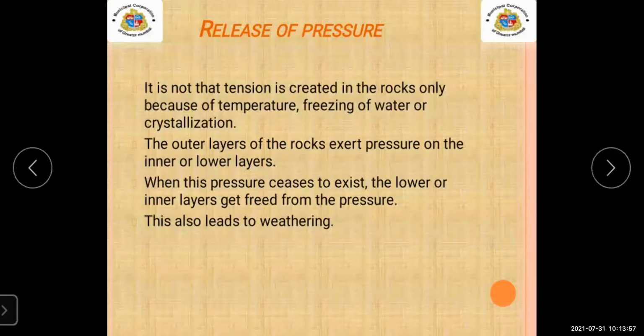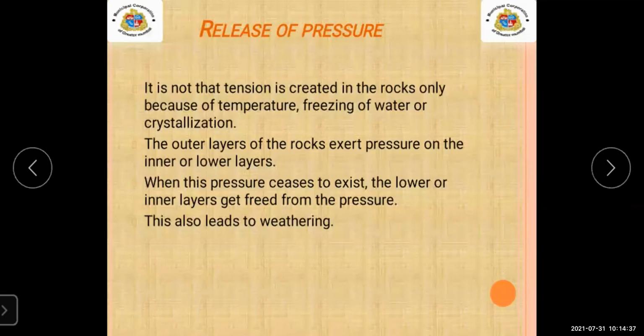Now, let's take an example of a smiley ball. When we take the smiley ball in our hand and give pressure to it, the inner part of the ball contracts, because we are giving pressure to the ball. In the same way, the inner layers of rock are under pressure, so they get decreased.